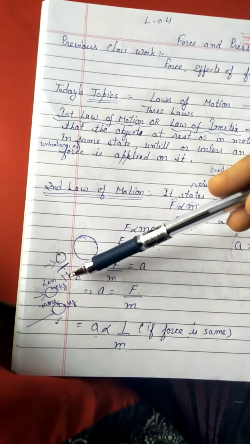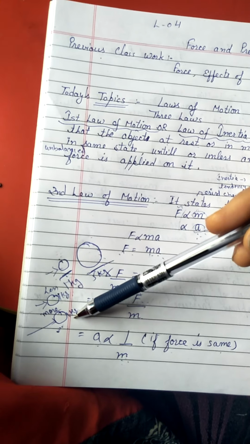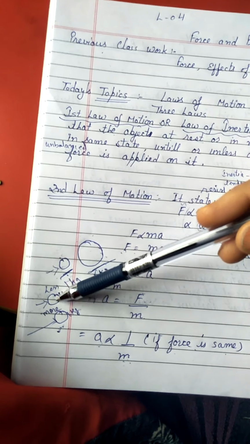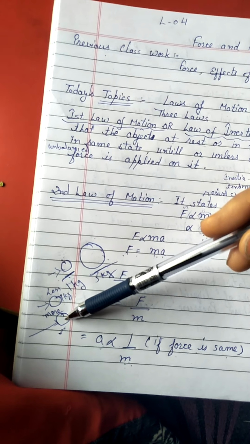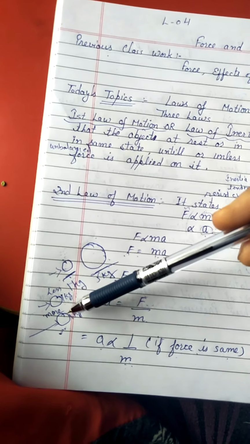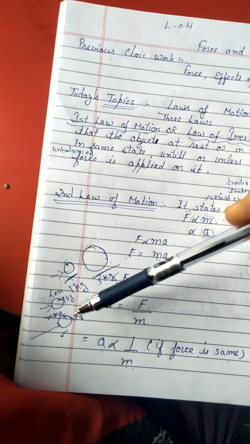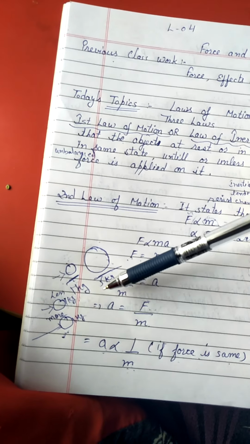For this, let us consider an example. I have considered two objects of the same mass. On one, we have applied less force, and on the second we have applied more force. As the mass of these two objects is the same, in which object is the speed more? In which object is the change in speed more with time?